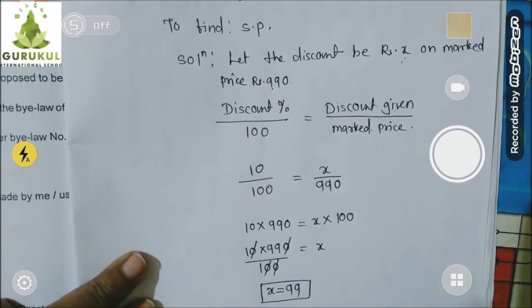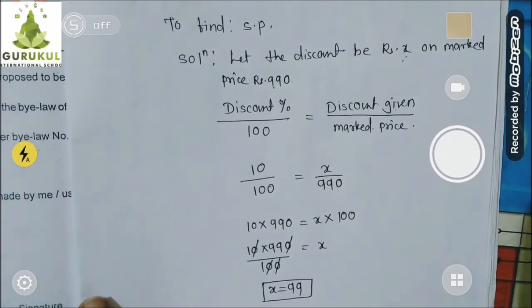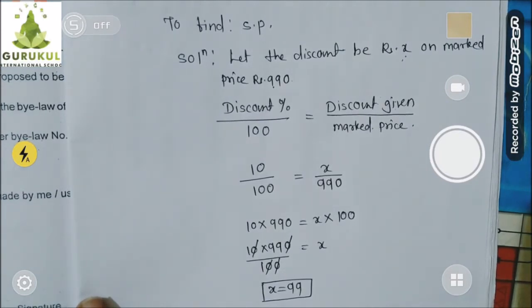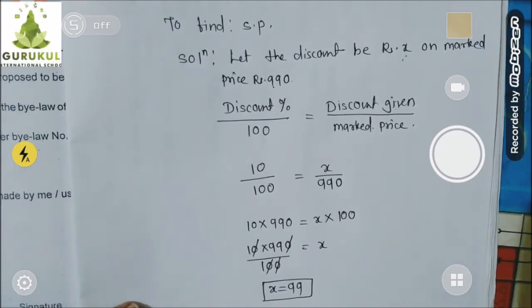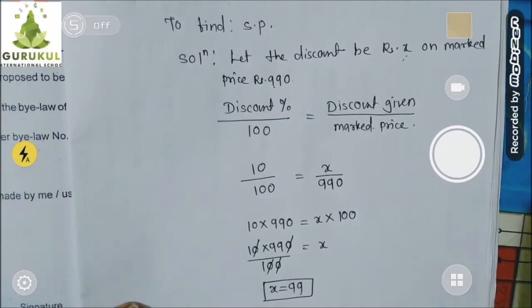Okay, it means what? How much is the discount? Discount is 99 rupees. Okay, so discount is equal to rupees 99.